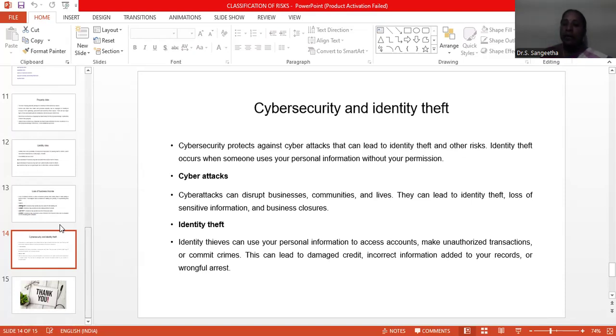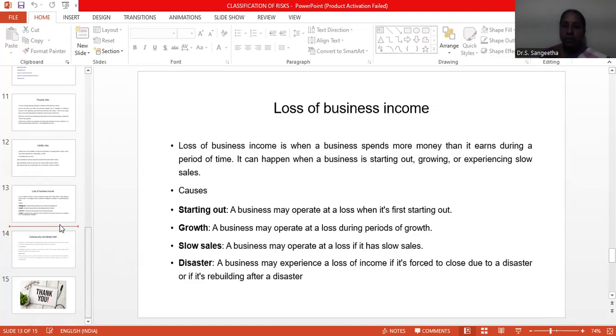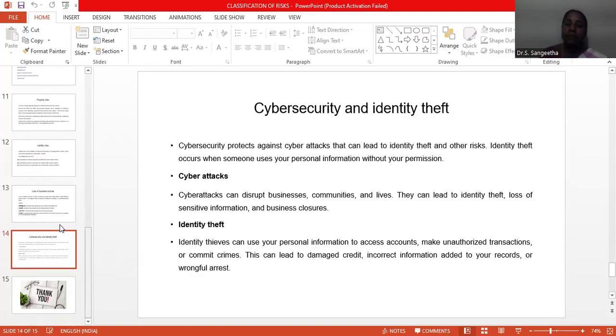They can lead to identity theft, loss of sensitive information, and business closures. Identity thieves can use personal information to access accounts, make unauthorized transactions, or commit crimes. This can lead to damaged credit, incorrect information added to your records, or wrongful arrest. So these are examples of cyber security and identity theft risk.